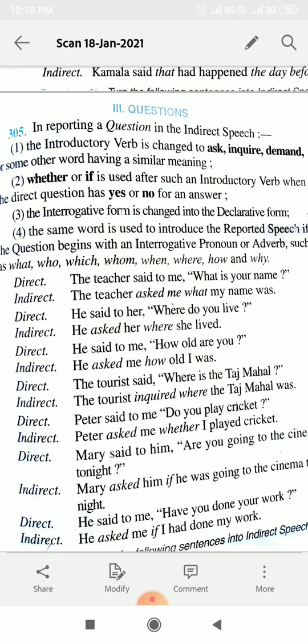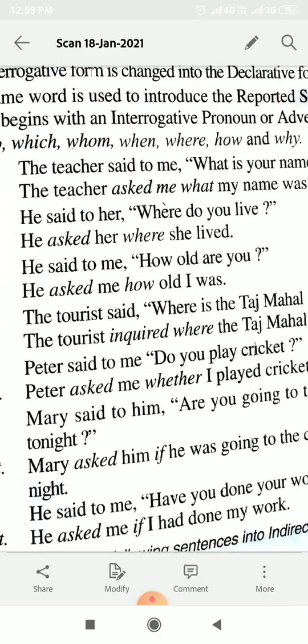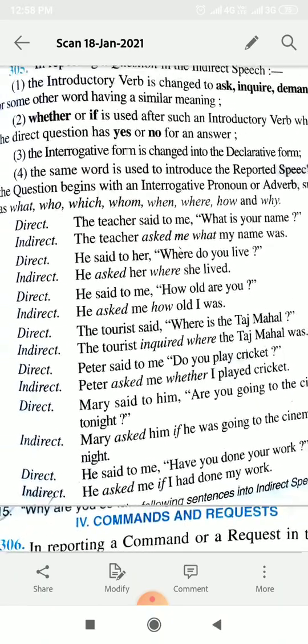And if the question in the direct speech has an answer in yes or no, just see, Peter said to me, do you play cricket? Now when someone asks you this question, the answer will be either yes or no. So whenever you have such questions, in the indirect speech you will start the sentence using either whether or if. So just see the examples now.